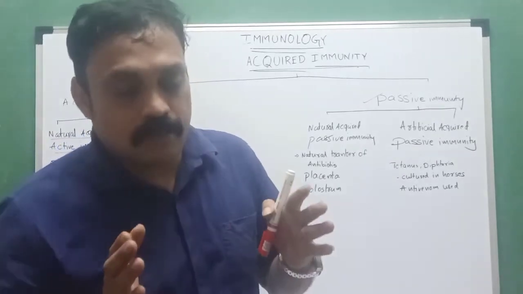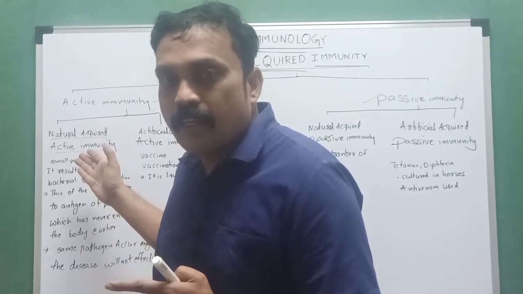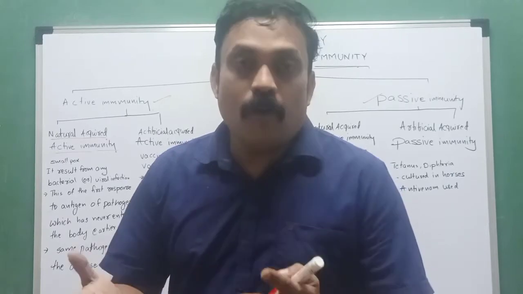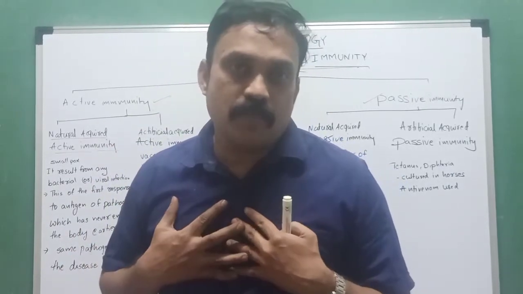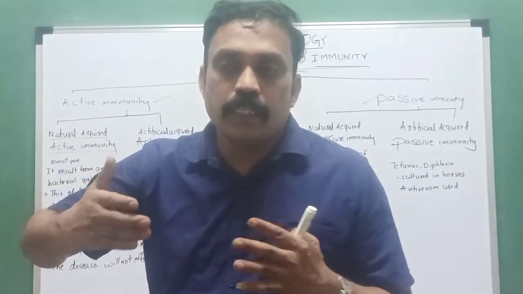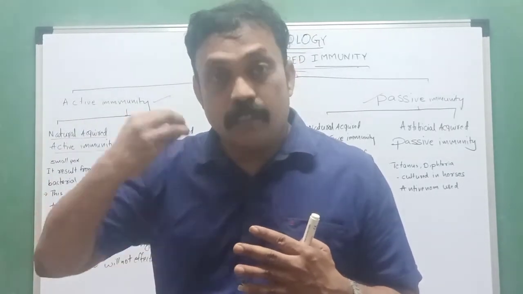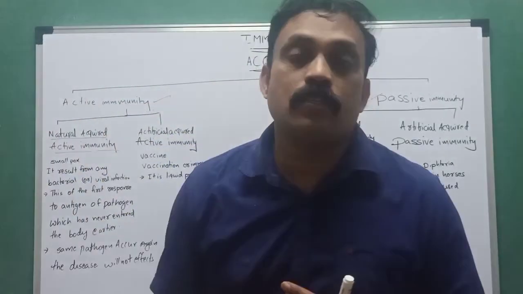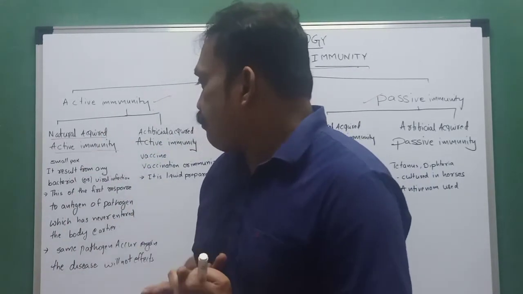Okay, try to understand. First, what is natural acquired active immunity? Naturally my body develops in my lifetime. Smallpox, just as an example. First I am infected with smallpox. Slowly my body, it takes maybe 1 week or 10 days, in this time slowly develops resistance power or immunity to resist that type of smallpox virus. To destroy it, it takes some time.